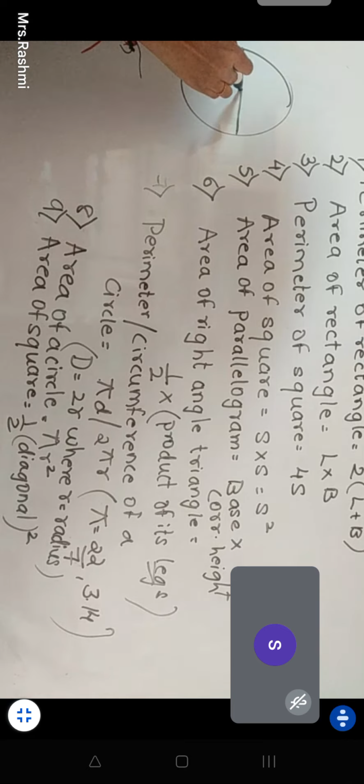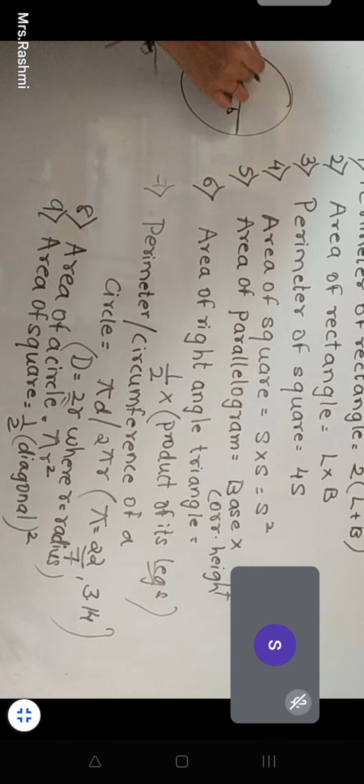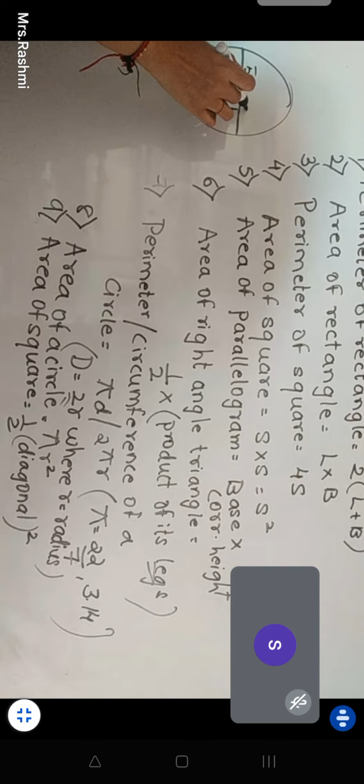Radius is the midpoint. And this side, if I take it as B, then my diameter is A plus B, and radius is only B. A is 5, so of course B is going to be 5. They are going to be equidistant, so equal.